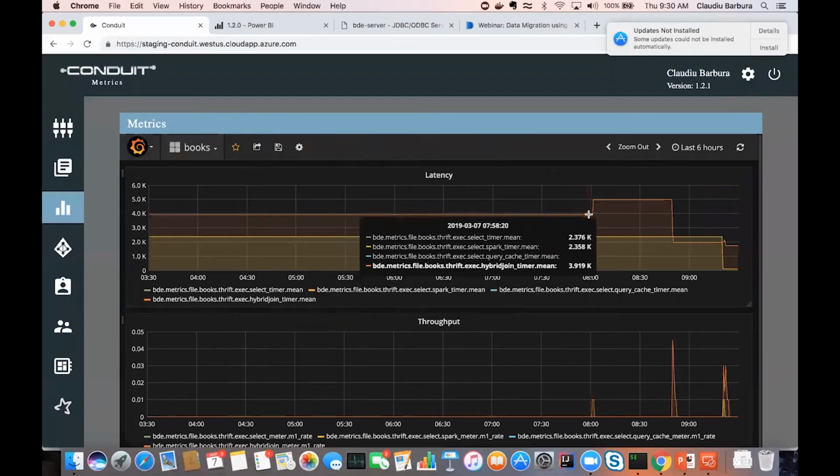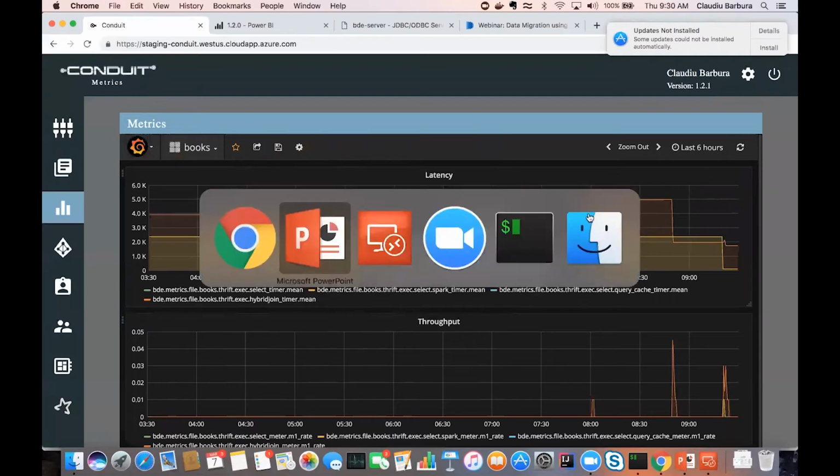So the same, we will provide a monitoring console for those export jobs from the source to the destination, where basically Conduit will perform the data migration.